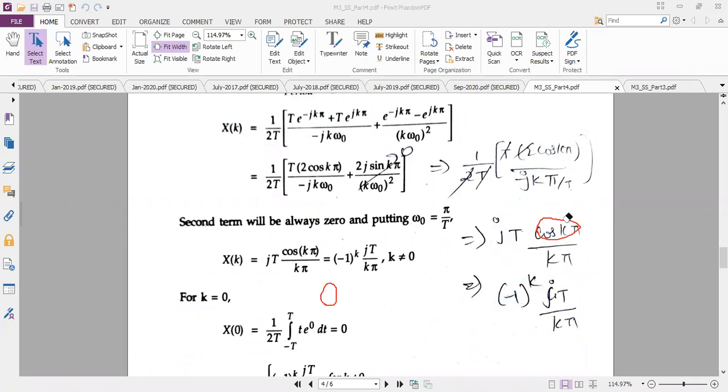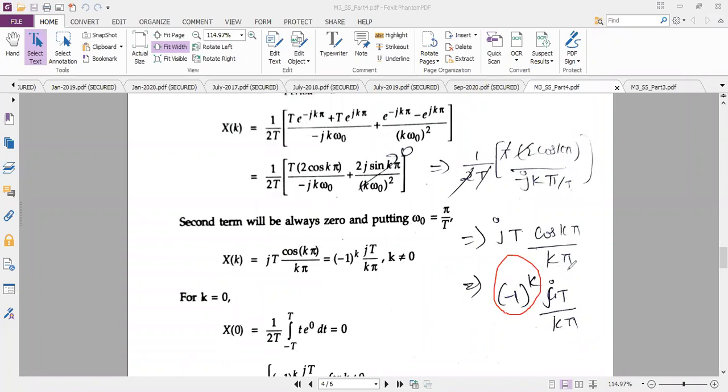Have you seen this in mathematics? Cos k pi can be written as minus 1 power k. Have you seen this? Yes or no? Yes, ma'am. Okay, so I think we don't have any doubts.